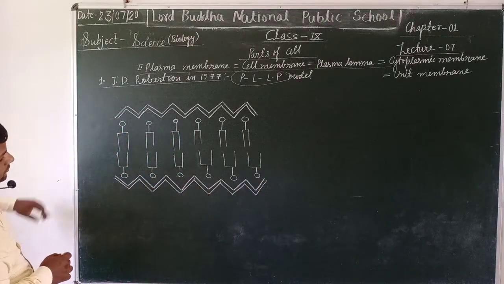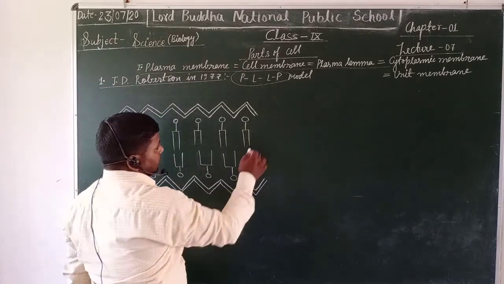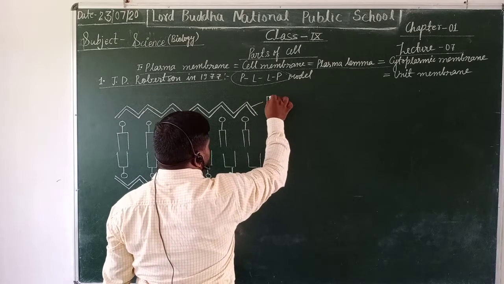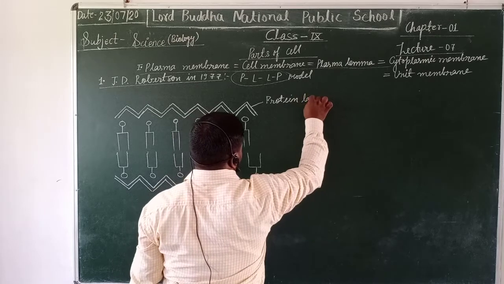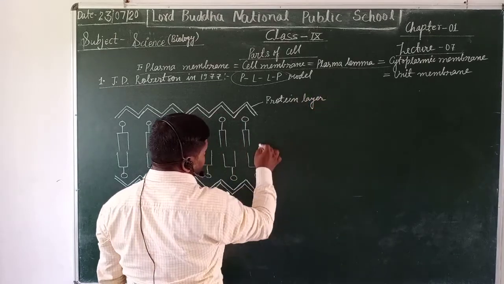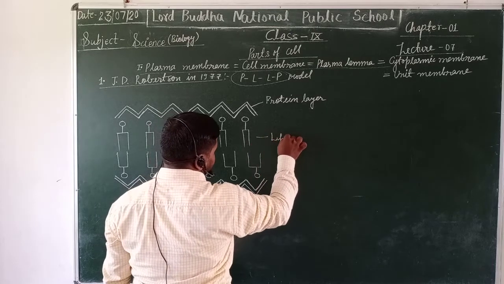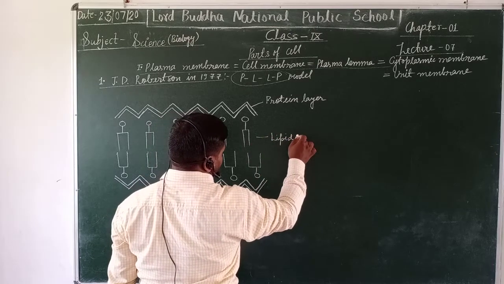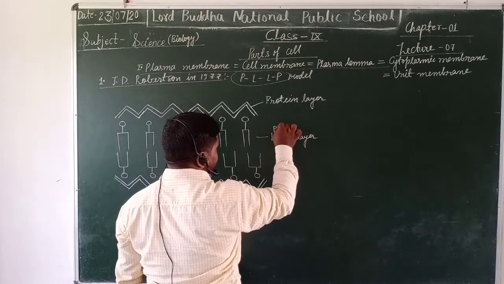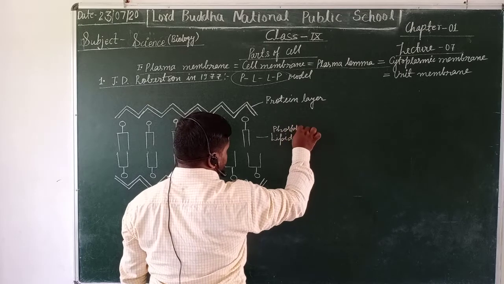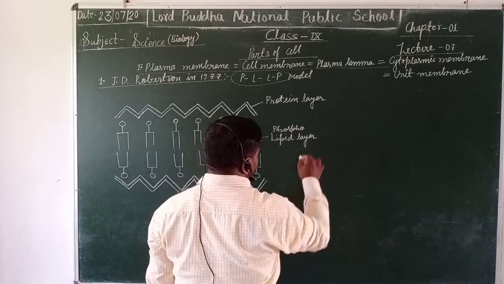Robertson also told that this is the protein layer, and this is the lipid layer, associated with phospholipid. Phosphorus, a phosphate group, is present.